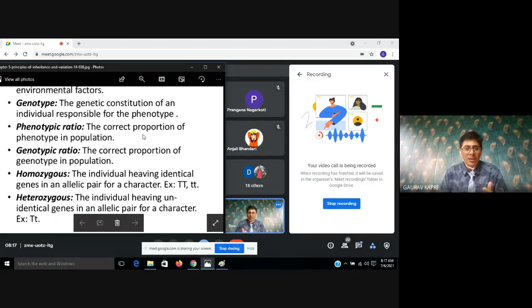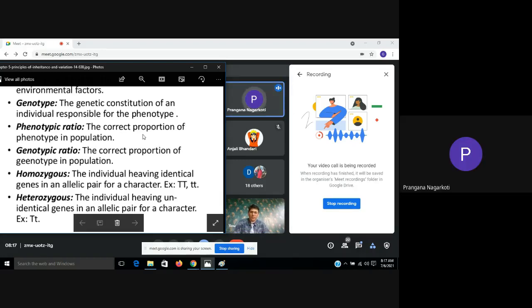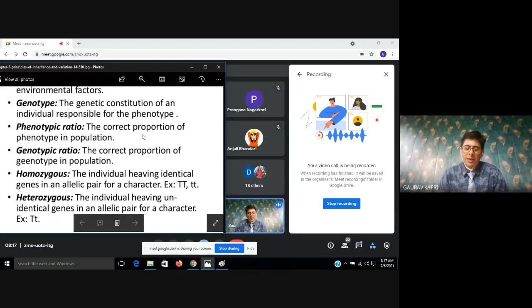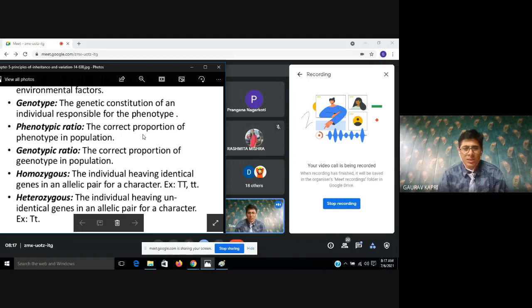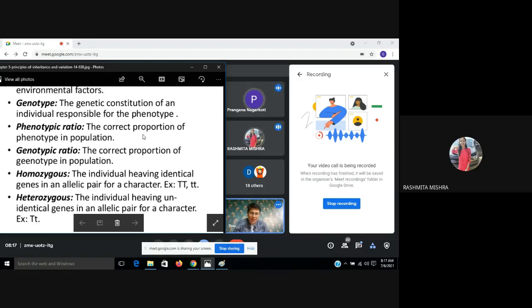Now, one more term you are observing on your screen, homozygous. What is the meaning of homozygous? When the same type of gene combinations are present together. We know that genes or alleles always exist in a pair. If in a pair both of the alleles are of similar kind, that is, both are capital, capital T and capital T, then this is called homozygous. If both are small, then also these are homozygous. If capital T is associated with small t, then it is heterozygous.